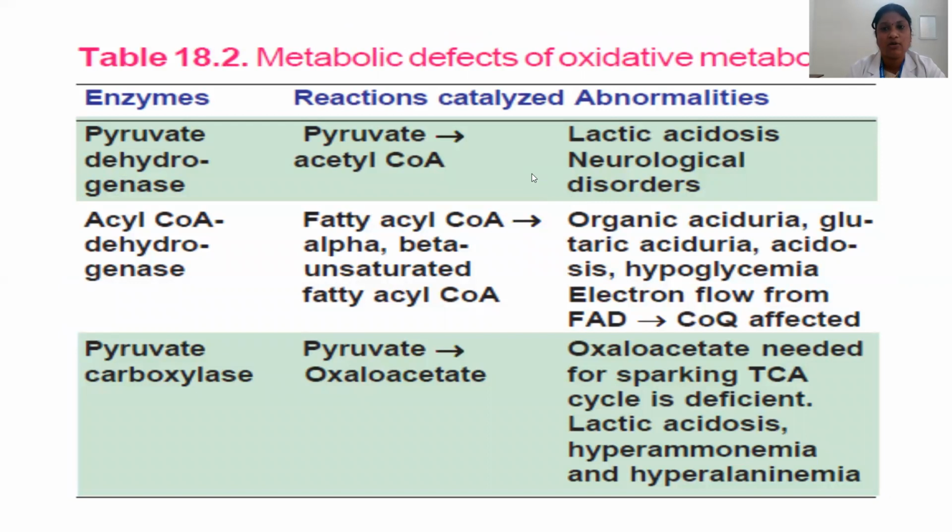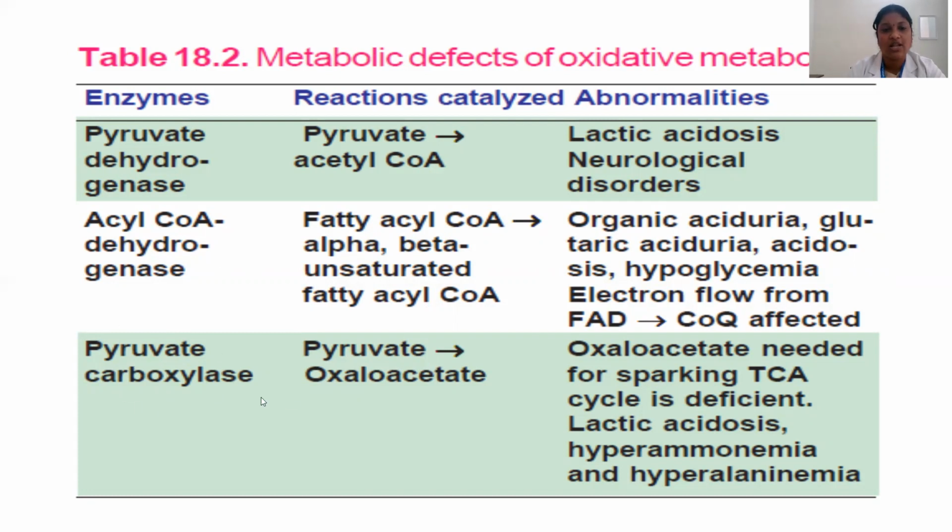Coming to the metabolic defects of oxidative metabolism in the TCA cycle: pyruvate dehydrogenase enzyme, which helps in conversion of pyruvate to acetyl coenzyme A. If it is deficient, there will be lactic acidosis and neurological disorders. And acyl coenzyme A dehydrogenase, which converts fatty acyl coenzyme A to unsaturated fatty acyl coenzyme A. If this reaction is not happening, there will be organic aciduria, glutaric aciduria, acidosis, hypoglycemia, and many other manifestations.